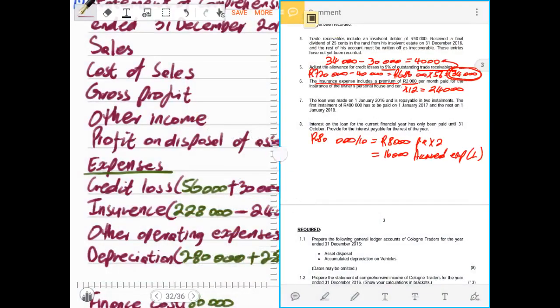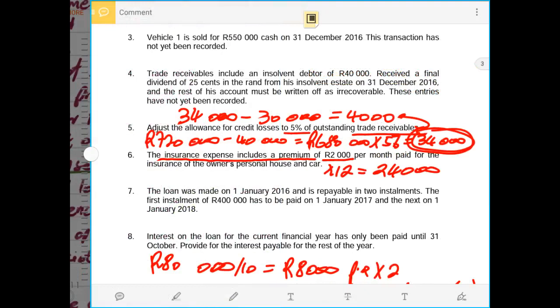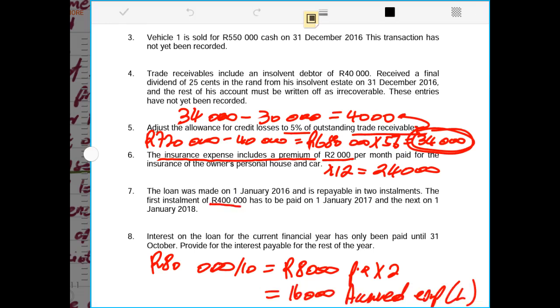The next adjustment tells us that the loan was made on the 1st of January 2016 and is payable in 2 installments. So now we know that it means 400,000 rands will be paid 1st January 2017, which is 1 year from the end of December 2016. So now anything that is payable within 12 months becomes, sorry, just 1 day, it's not even 1 year, 1 day, which is 1st of January 2017. So now just the following day is January, therefore now payment will be made. It means 400,000 rands will be a current liability.